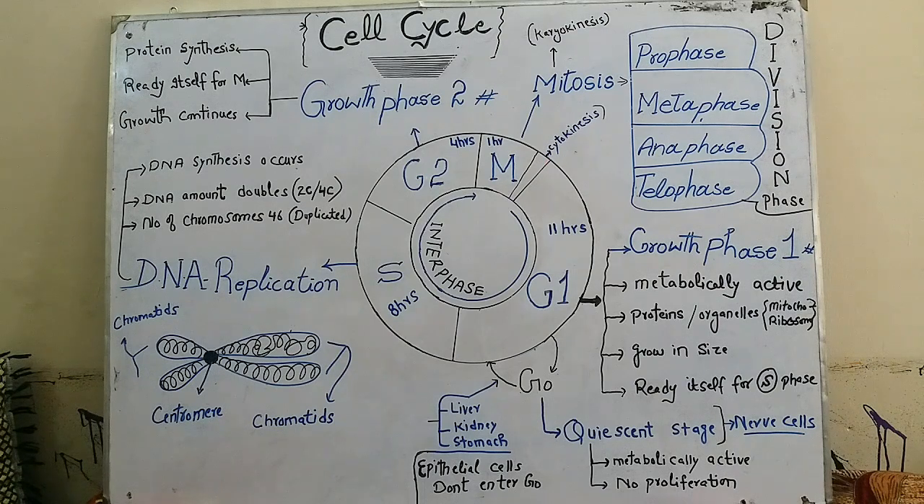We need to remember that the cell mostly spends its time in interphase and does growth, replication and prepares itself for cell division. The cell then enters the division phase and divides itself into two. The resulting cells are known as daughter cells, and each daughter cell then enters its own interphase and starts the cell cycle again.